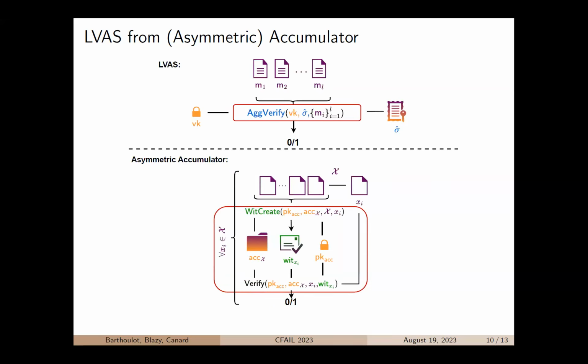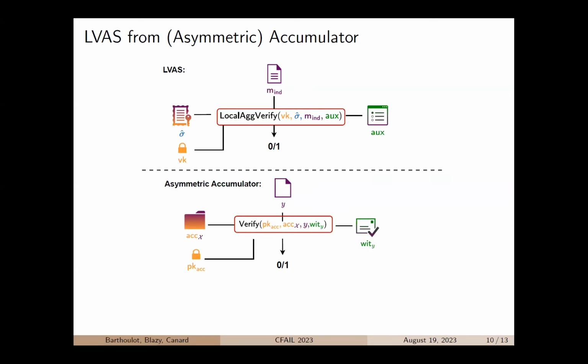For the aggregate verify algorithm, we do the same, but we compute witnesses for all the elements, thus all the messages. And then if at least once the verify algorithm of the accumulator outputs 0, then so does the aggregate verify algorithm. And for the last one, we can do as we did in the previous construction.